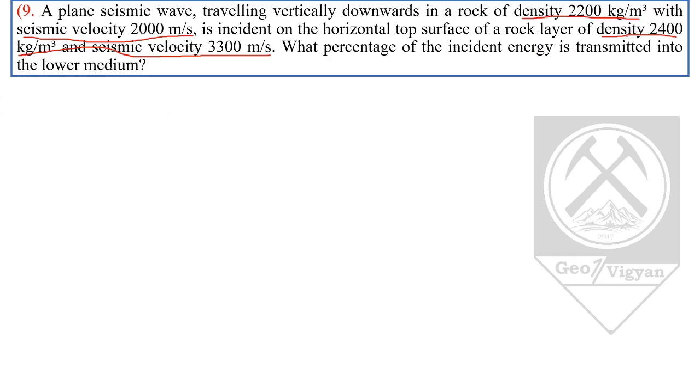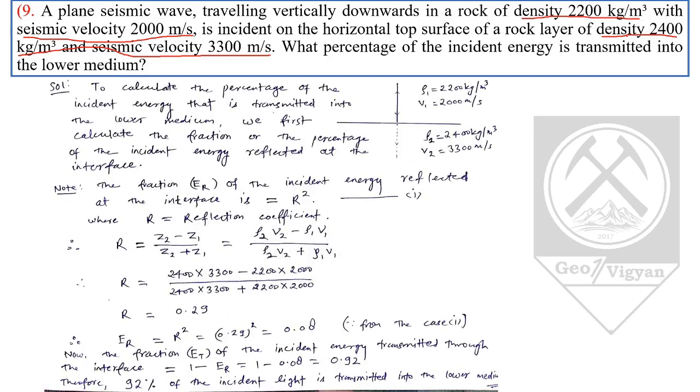So we have to find the percentage of energy which was transmitted from the upper medium to the lower medium. Okay, so see this diagram. Density and velocity in the above layer, density and velocity in the lower layer. We have to find out how much was transmitted. This one we have to find out.